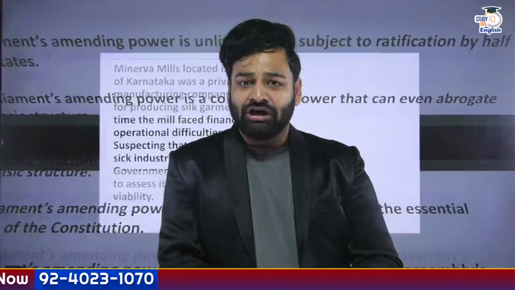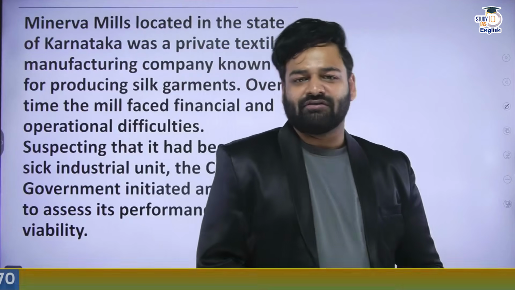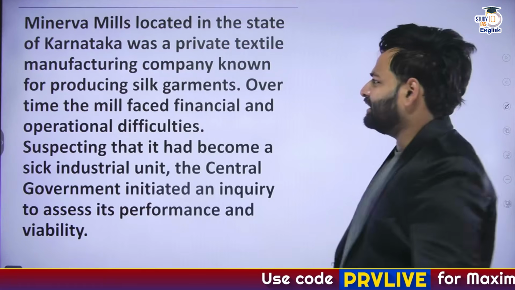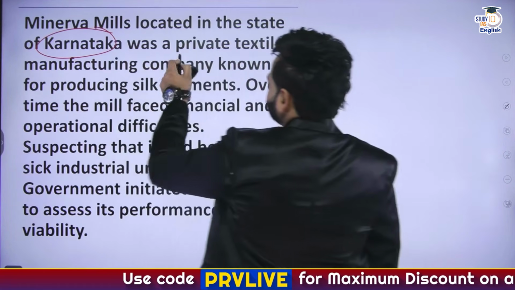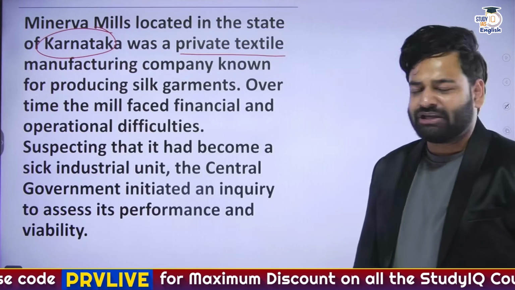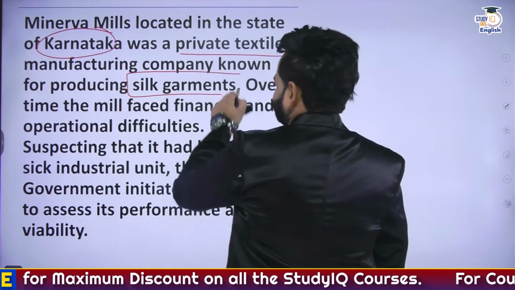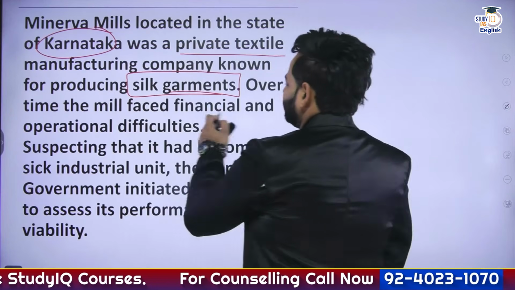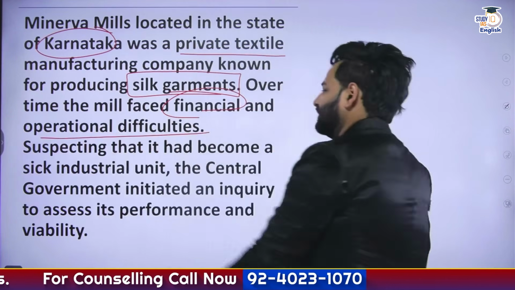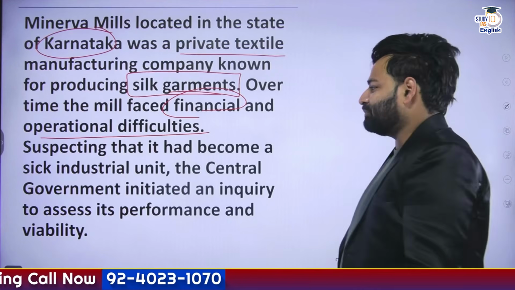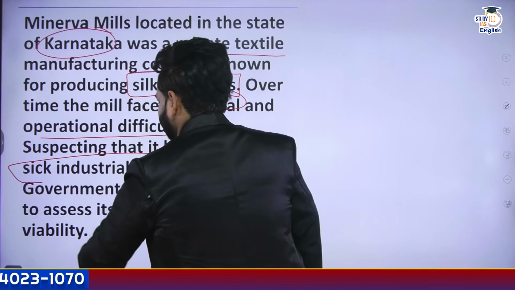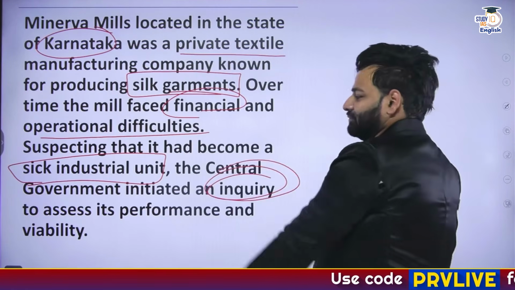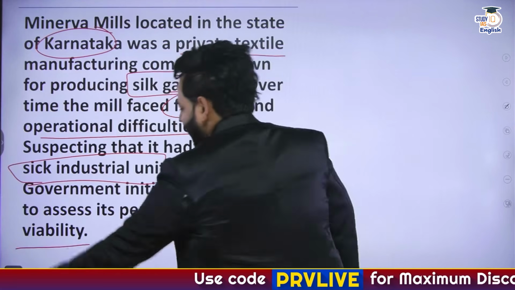And now let's talk about the whole scenario. Where is Minerva Mills? First of all, what is Minerva Mills? A mill industry basically located in the beautiful state of Karnataka, which was a private textile manufacturing company producing silk garments. And over a period of time, it faced some huge financial losses and operational difficulties that made this particular company a sick industrial unit. And the central government initiated an inquiry to assess its performance and viability.